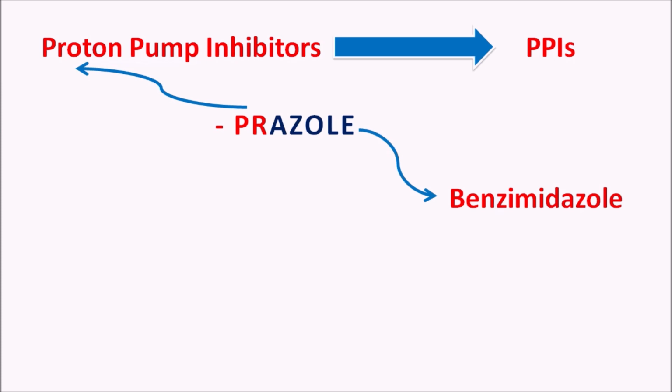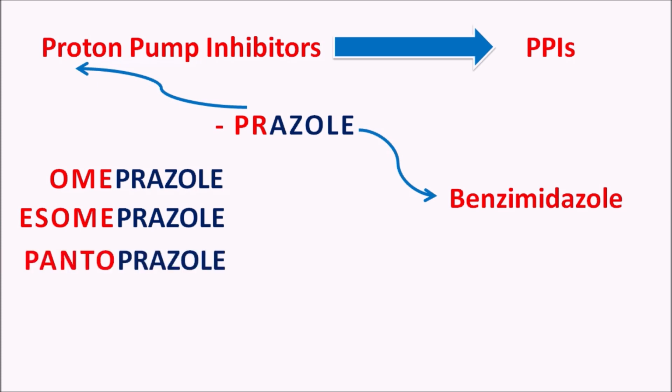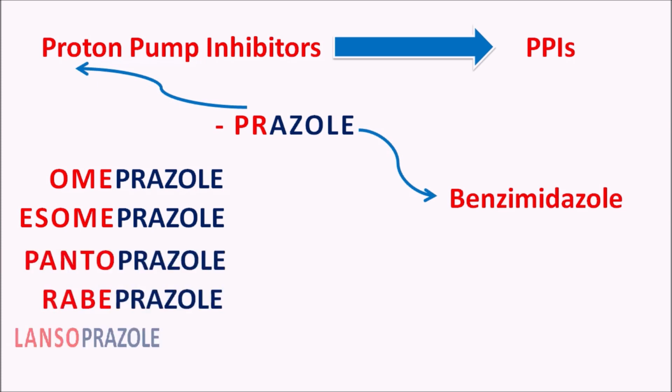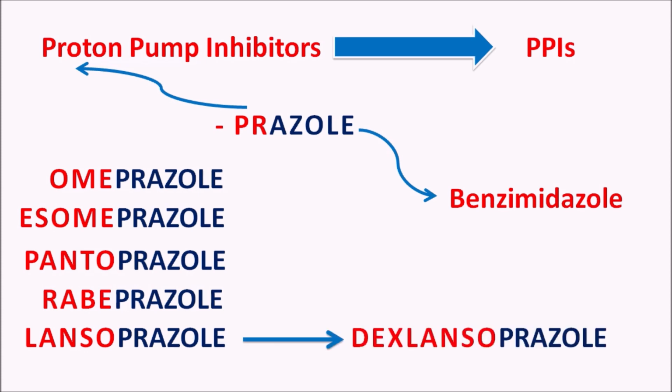So PPIs are benzimidazole ring containing drugs which inhibit the proton pump, thereby controlling the release of gastric acid. We have many types of drugs with a similar suffix classified as PPIs, such as omeprazole and its S isomer S-omeprazole, similarly pantoprazole, rabeprazole, lansoprazole, and even its dextroisomer dexlansoprazole.